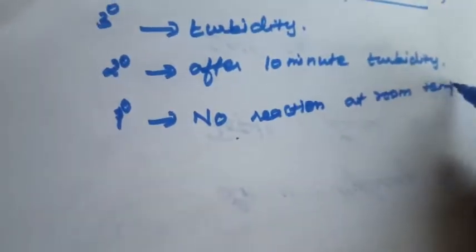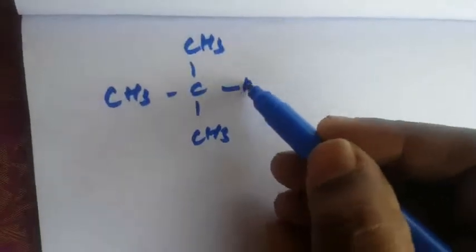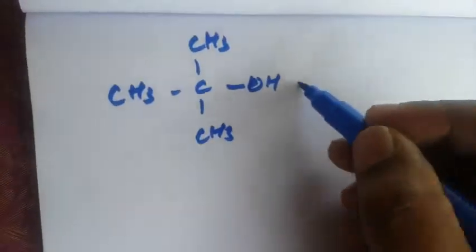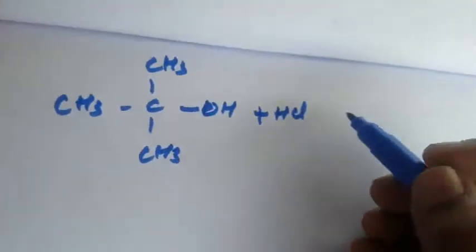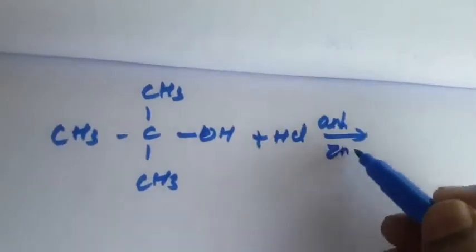Okay, so these are the conditions for the Lucas reagent. First one is the tertiary alcohol. What is meant by tertiary? In the previous class we studied primary alcohol, secondary alcohol and tertiary alcohol. First I am writing the tertiary alcohol. No hydrogen is present on the carbon bearing the OH, so that is tertiary. That tertiary alcohol reacts with HCl in the presence of anhydrous zinc chloride.